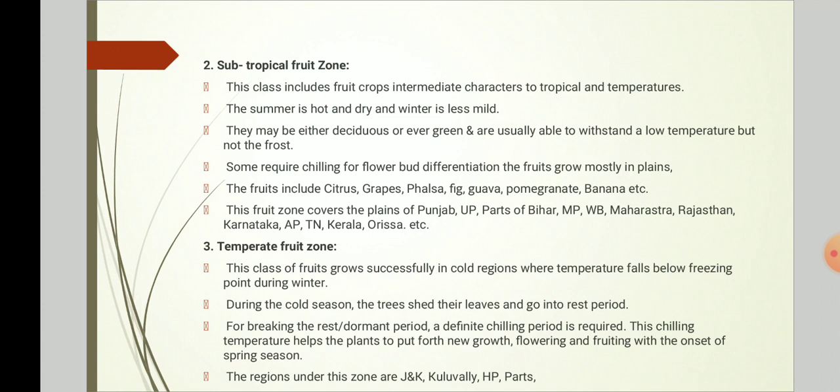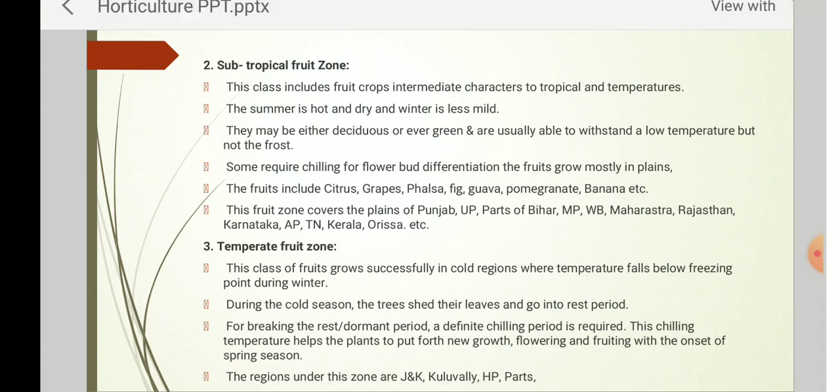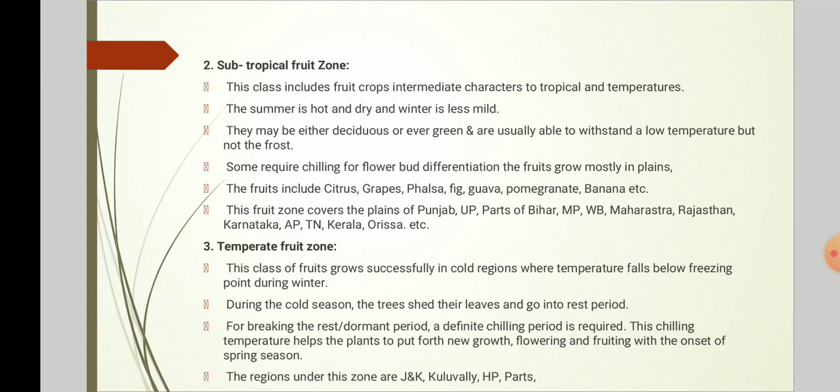The fruit grows mostly in plains. The fruit includes citrus, grapes, fig, guava, pomegranate, banana, etc. This fruit zone covers the plains of Punjab, Uttar Pradesh, parts of Bihar, Madhya Pradesh, West Bengal, Maharashtra, Rajasthan, Karnataka, Andhra Pradesh, Tamil Nadu, Kerala, Orissa, etc.